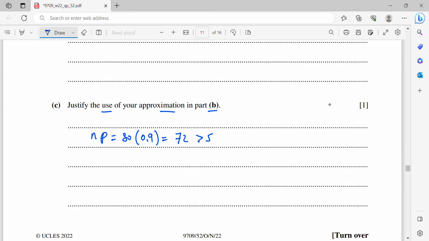And then you need to prove the nq as well. So nq is 80 times 0.1, which is 8, which is greater than 5 as well.